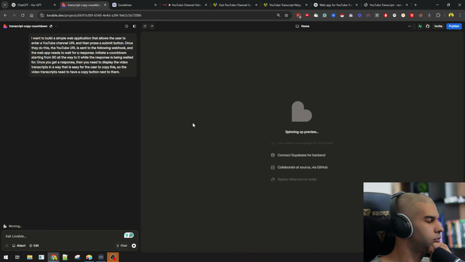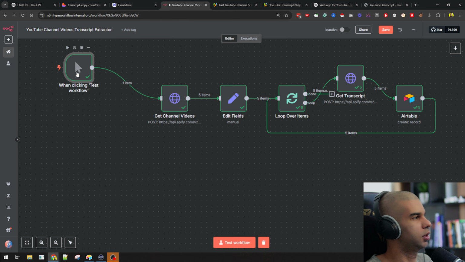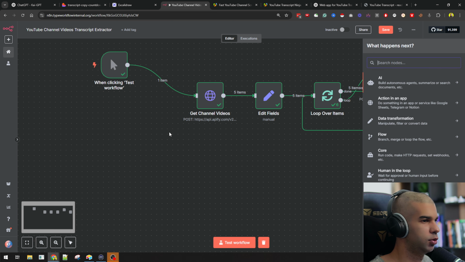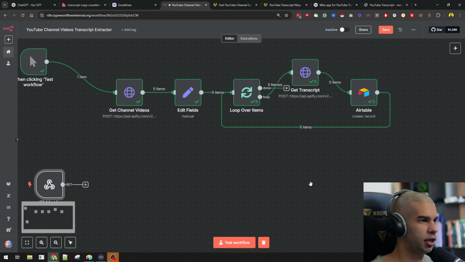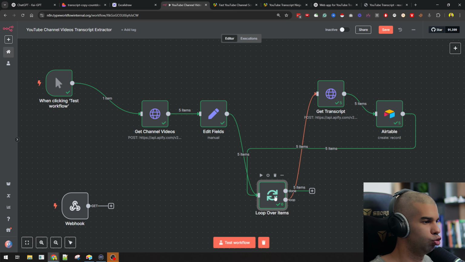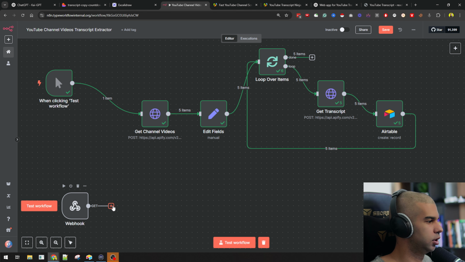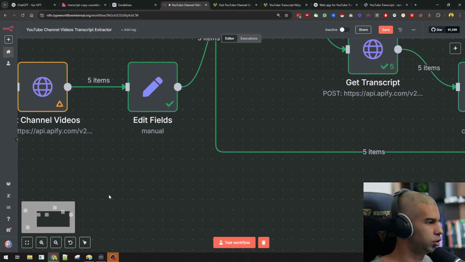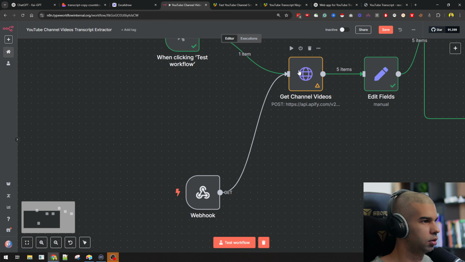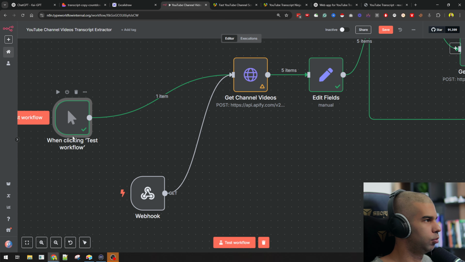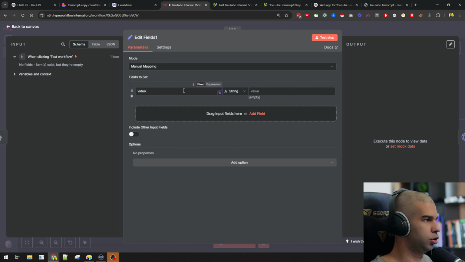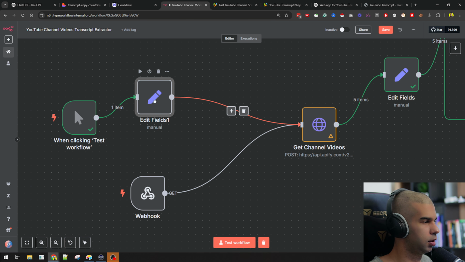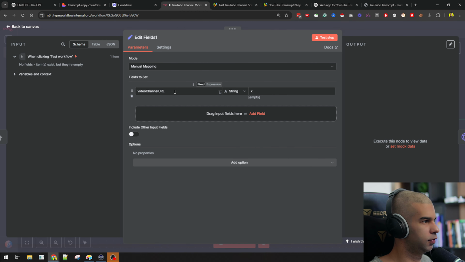And in the meantime, what I didn't do is tell Lavill the webhook where this information is going to get sent. So here, I just created a webhook. And what I want to do is, after the loop is done, respond to the webhook. So here, first of all, I'm going to connect the webhook right here to this. I'm also going to add a set here, which will be the video channel URL. Let's put that as empty for now. And here, I'm going to, let's say, video channel URL.